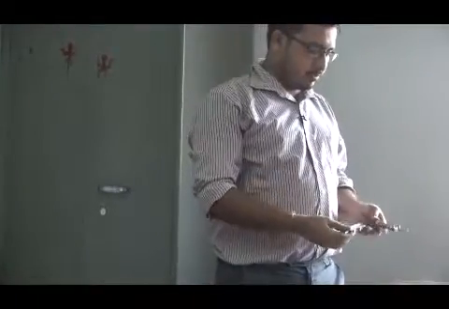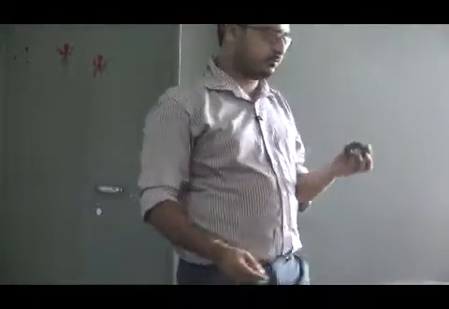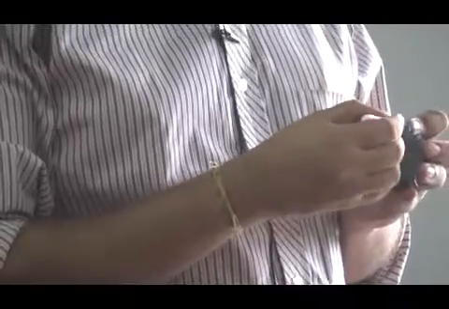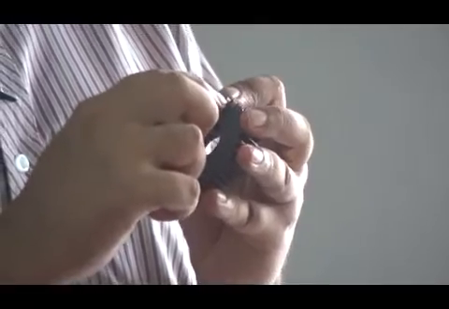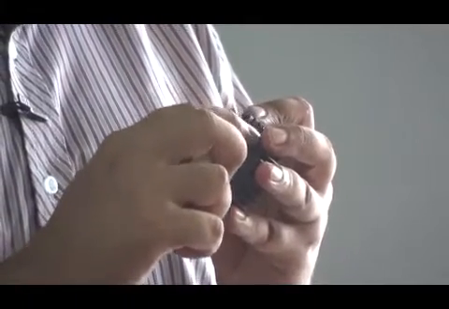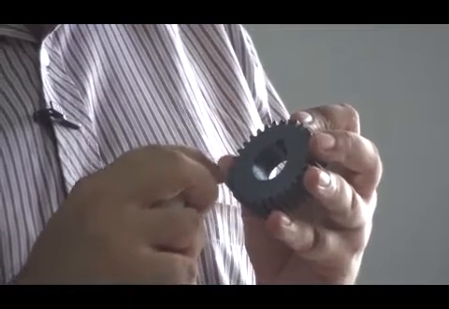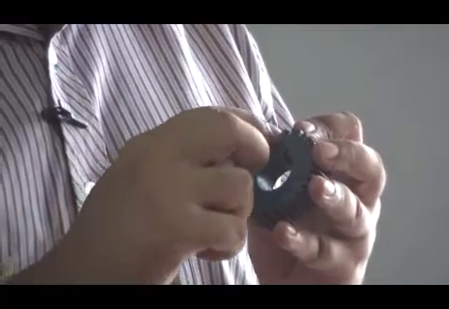So first of all, we have a gear. First we have to count the number of teeth of the gear. We mark a single tooth of the gear, then we count 1, 2, 3... Okay, there are 31 teeth.